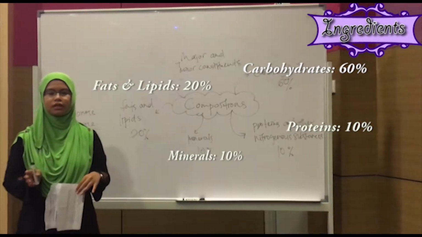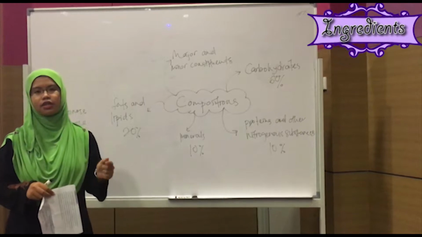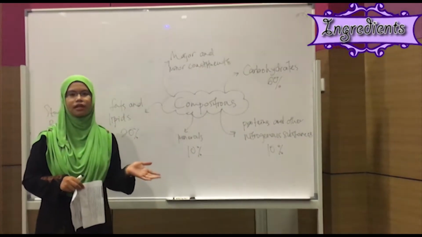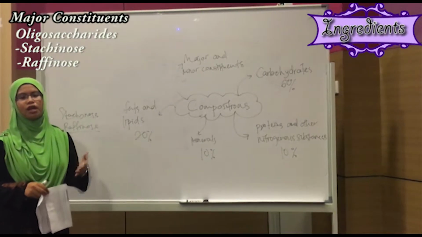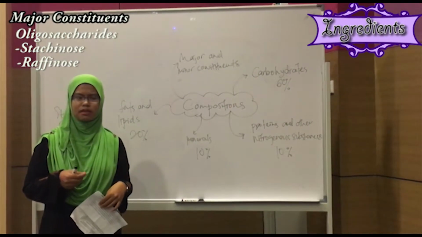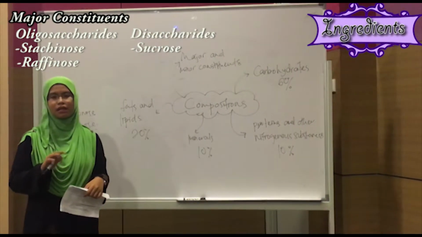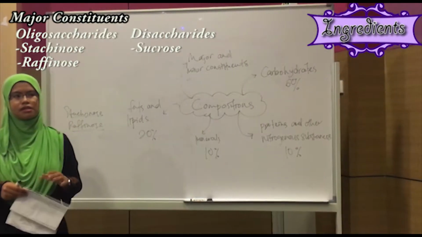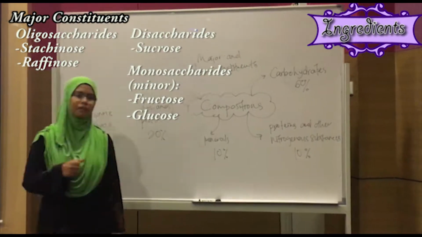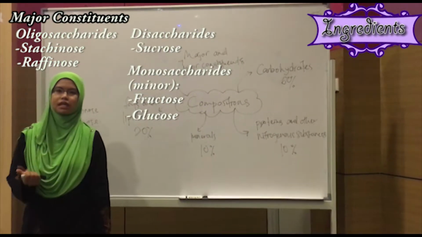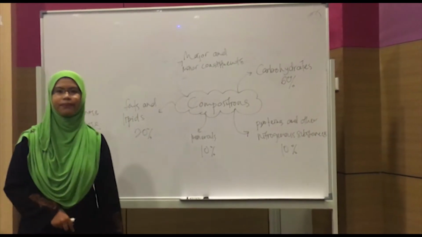The most important constituents are sugars: oligosaccharides, which can be stachyose or raffinose, disaccharides, which is sucrose, and minor amounts of monosaccharides, which are fructose and glucose. Other than that, we also have minor constituents of saponins, mineral ash, isoflavones, and other organic materials.